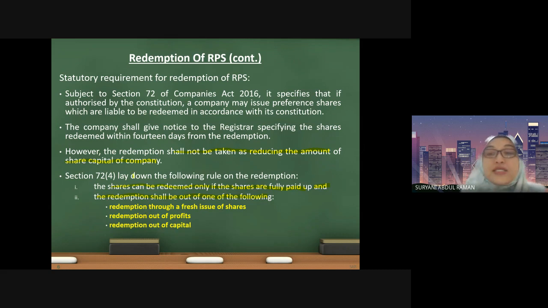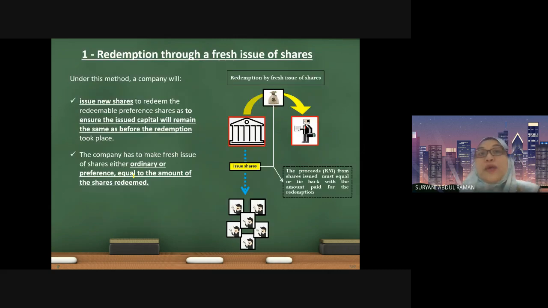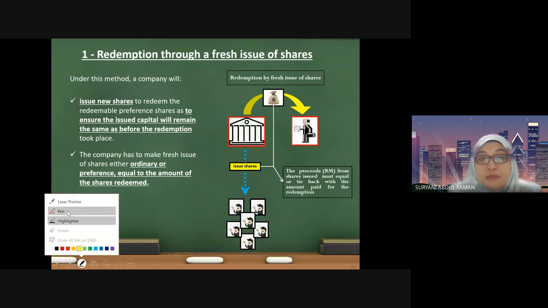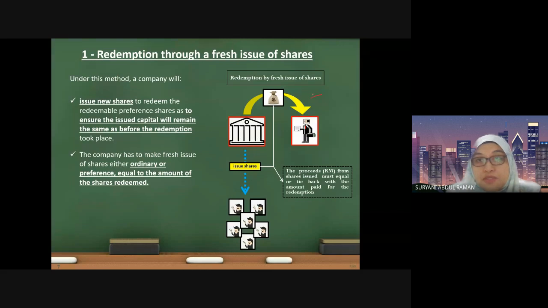So let us look further. What do you mean by redemption through a fresh issue of shares? Assuming now we already make the redemption, this is the process of redemption.